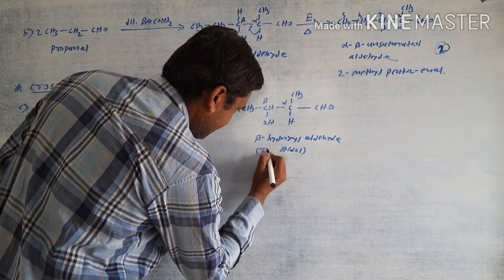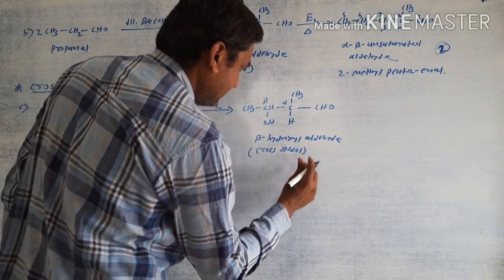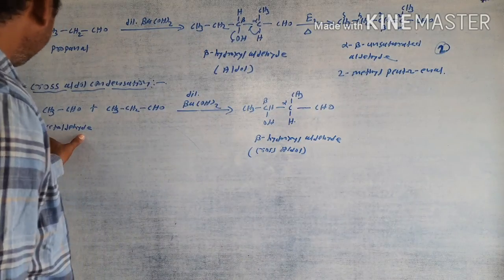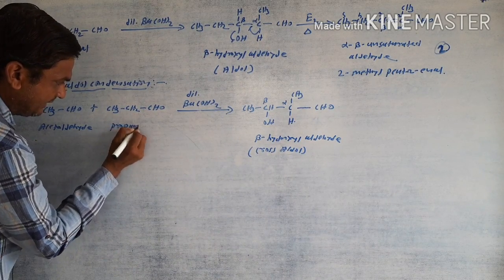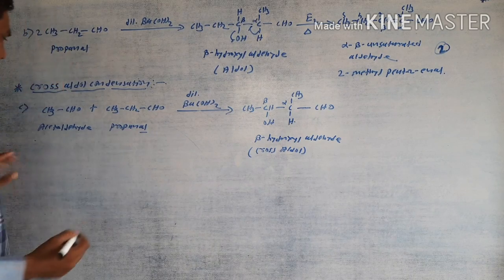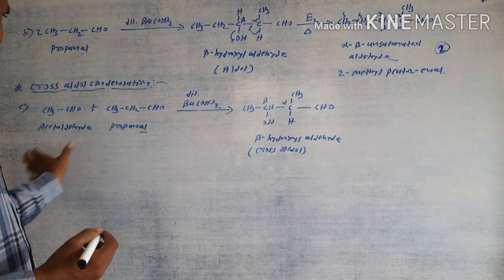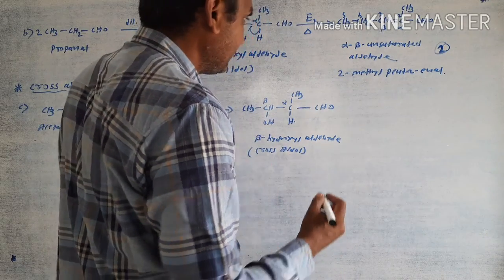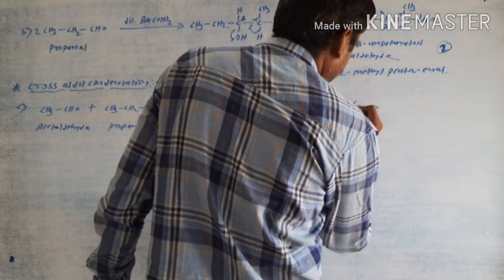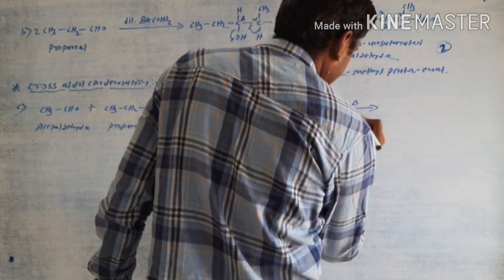This one is the cross aldol product, because one molecule is acetaldehyde and the other molecule is propanal, meaning two different aldehydes react with each other. In this way the product is called a cross aldol product, and after heating the E2 elimination